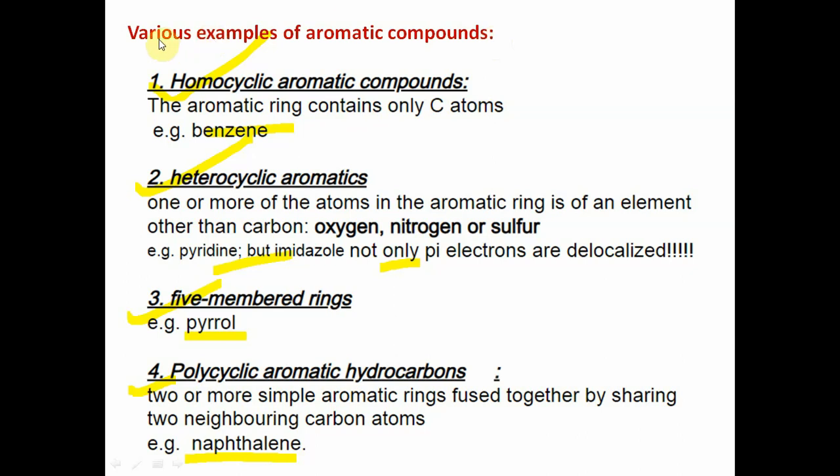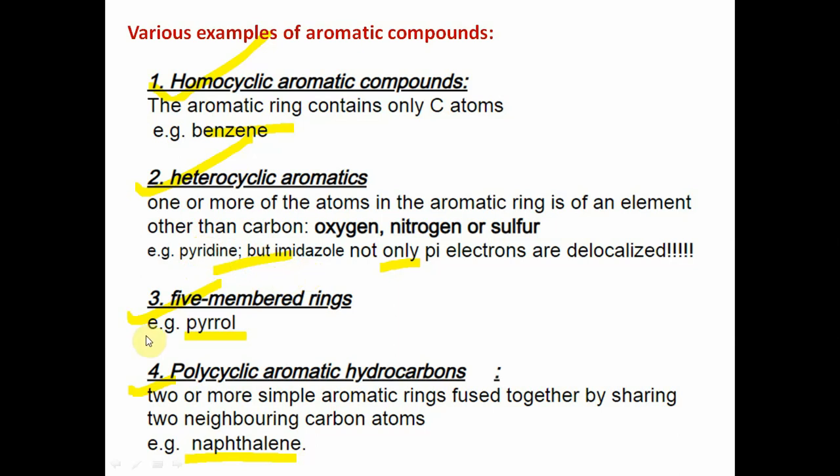Various types of aromatic compounds are here. Homocyclic aromatic compounds, like benzene, mean a ring is formed of the same type of atom, carbon. Heterocyclic aromatic compounds mean a heteroatom such as oxygen, nitrogen, or sulfur is present in the ring but it still shows aromatic character, like pyridine.